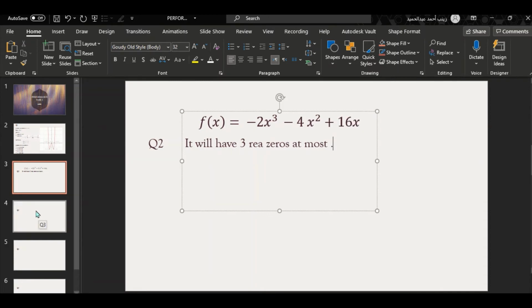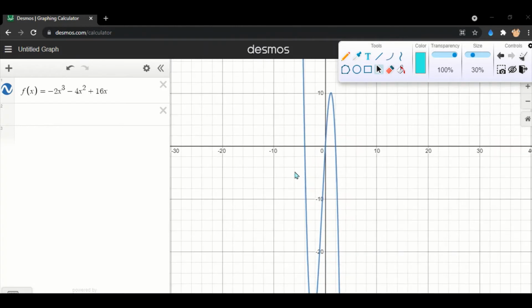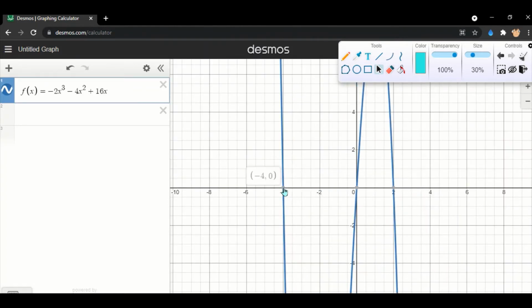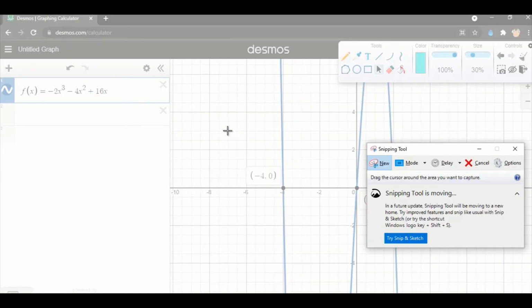Let's graph it. As you can see, I graphed it. Let's see where the graph intersects the x-axis, which means how many zeros we have. So yep, we have 3 zeros at max. The graph intersects the x-axis at 3 points.